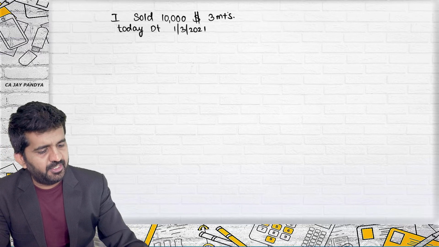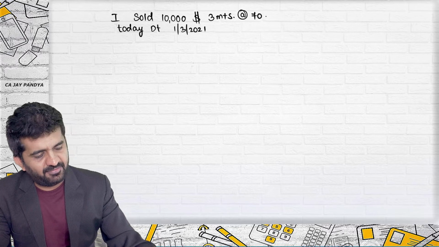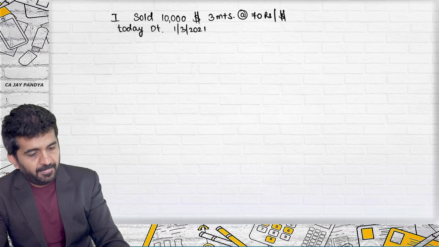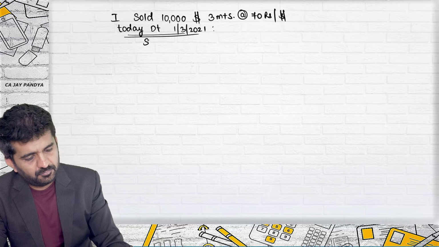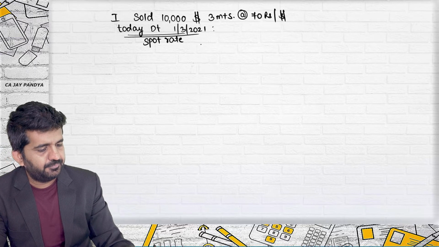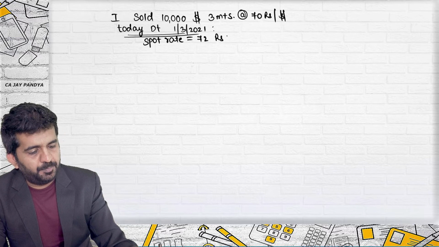I have sold $10,000 at the rate of rupees 70 per dollar. Today's spot rate is 72 rupees per dollar.